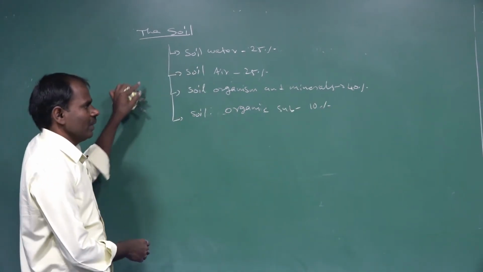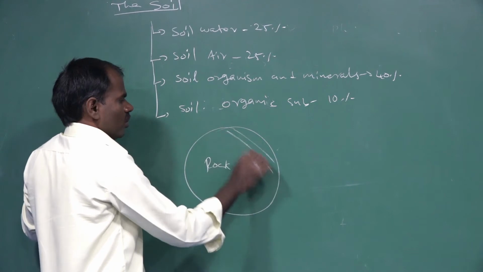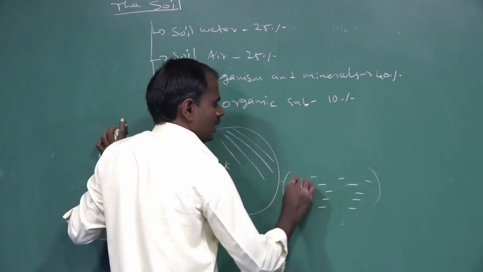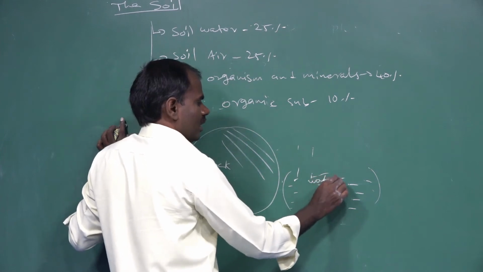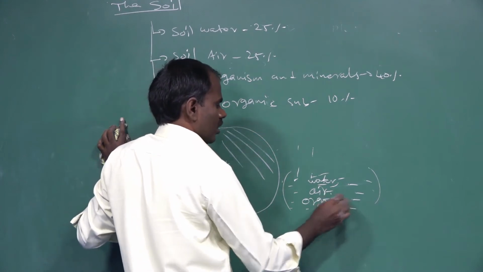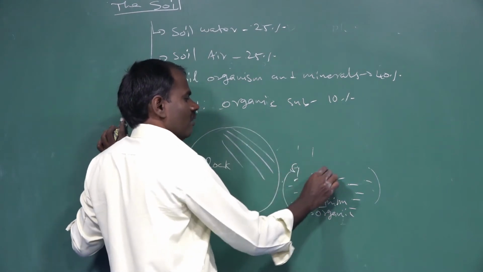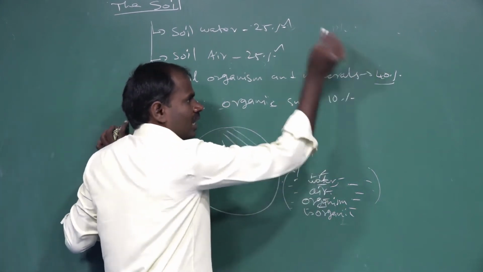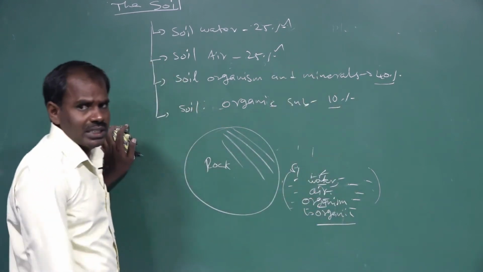The soil consists of large rock particles broken into small ones through weathering, or pedogenesis. The soil contains soil water, soil air, some organisms, and organic substances.